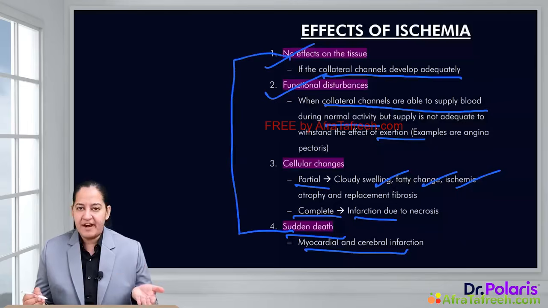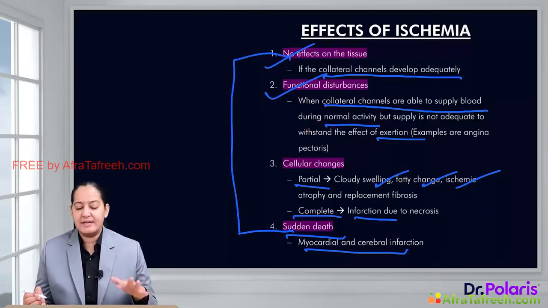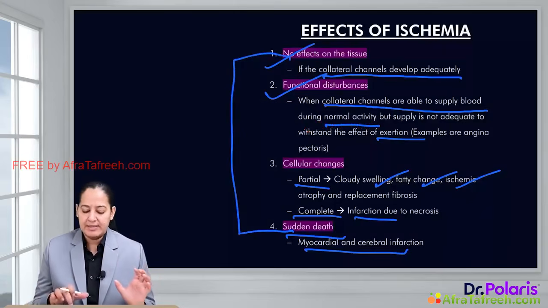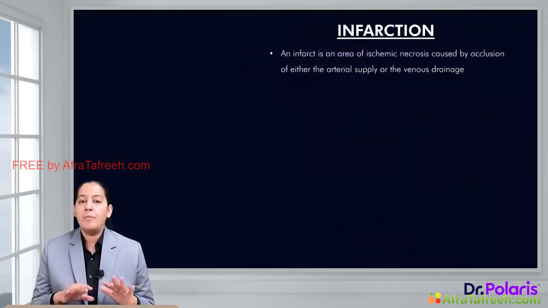Either there can be no effect on the cell, or it can be as mild as that, and it can be as severe as that. It can suddenly cause sudden death of that particular cell, of that organ. So that's all about ischemia.